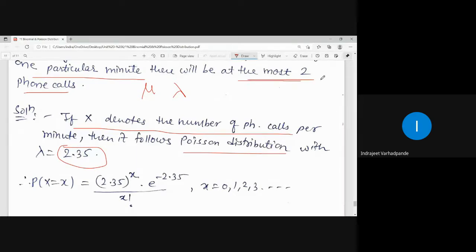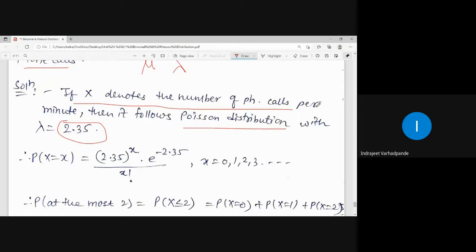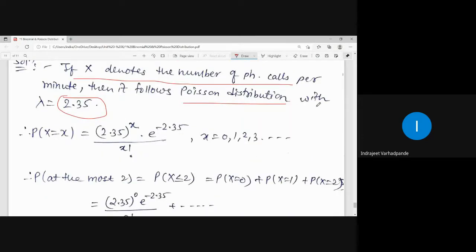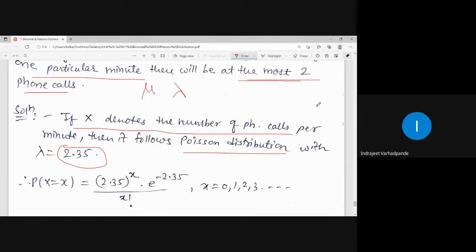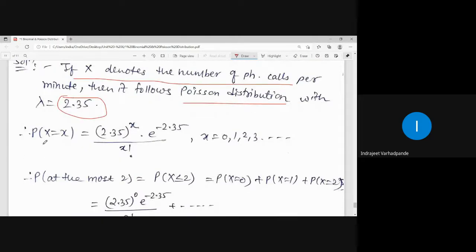At the most two means the highest is 2. So probability of x less than or equal to 2. That is at the most 2. The probability for x will be e to the power minus lambda, lambda to the power x upon x factorial, where x takes the value 0, 1, 2, 3 and so on.